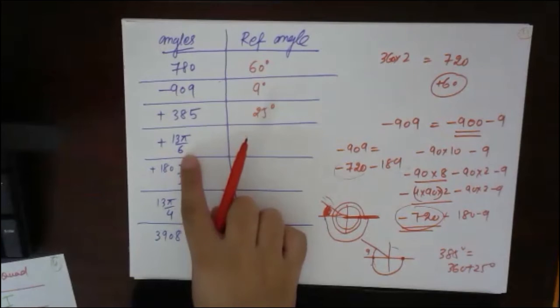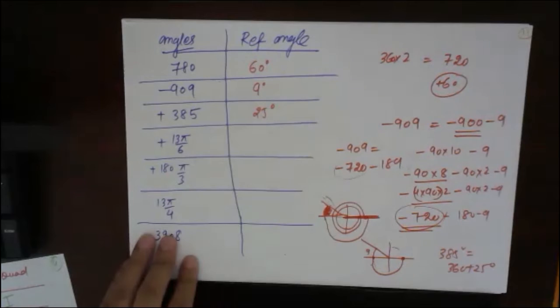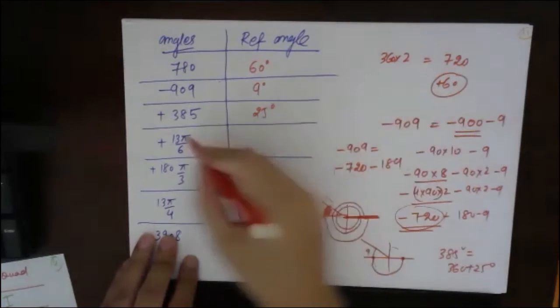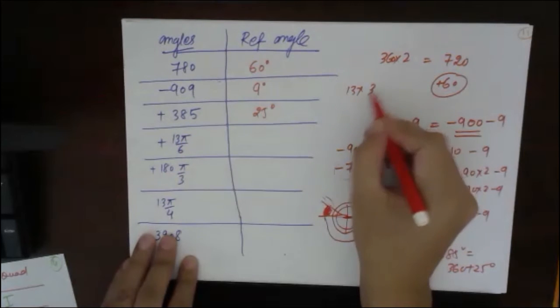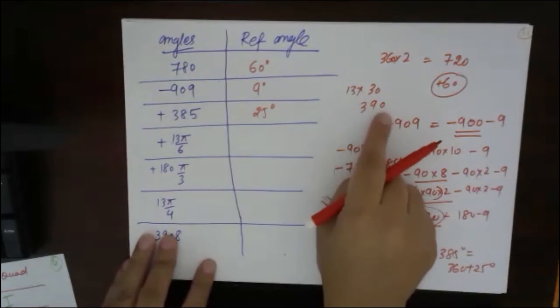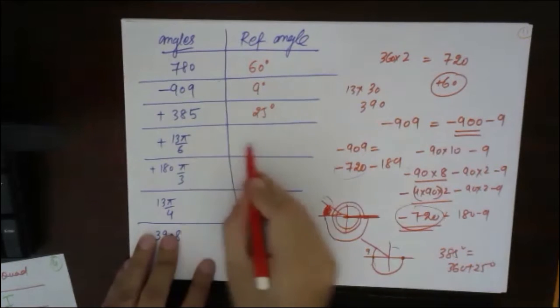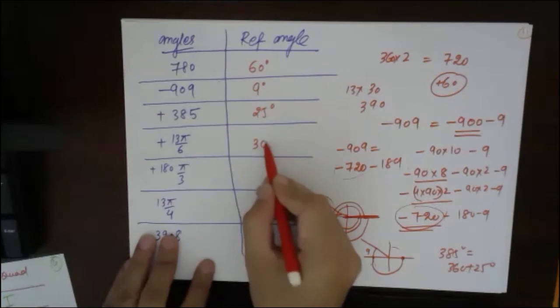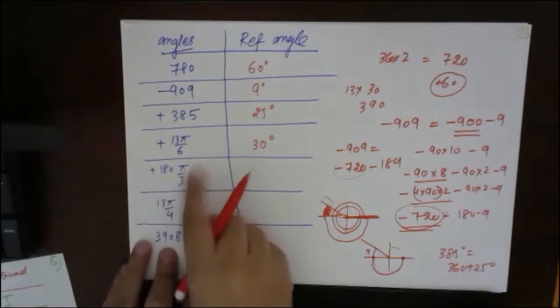Now next is 13 pi by 6. What is this angle in terms of degrees? Pi by 6 is 30 degrees, so 13 times 30 is 390. 390 means 360 plus 30 degrees. So the reference angle for this one will be 30 degrees. Understood?